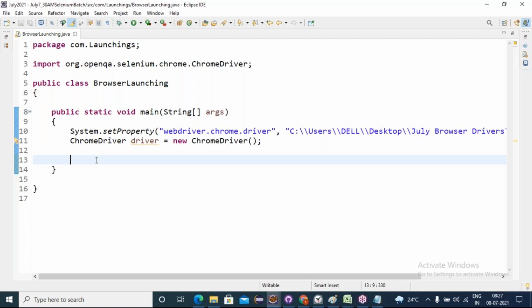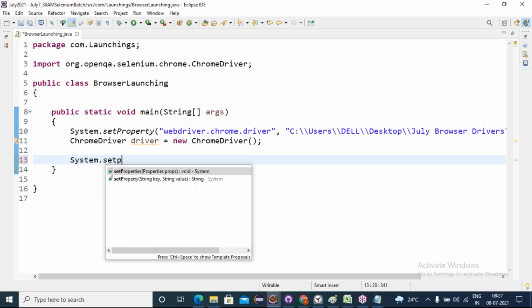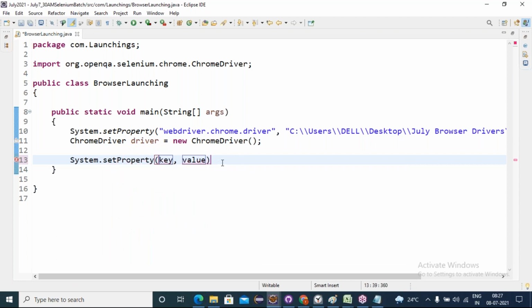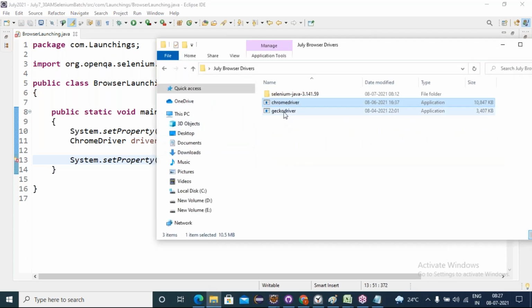How to set? Using the setProperty method. SetProperty is a static method, called with the class name System. System.setProperty is expecting two arguments: first is the key, second is the value. The key we give in lowercase: webdriver dot gecko dot driver. And what is the second argument, friends? The path of the Firefox driver. Select this, shift right click, copy as path.